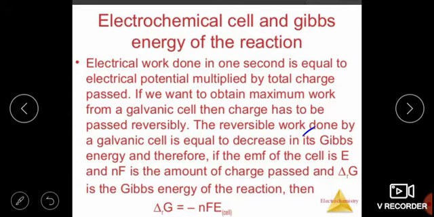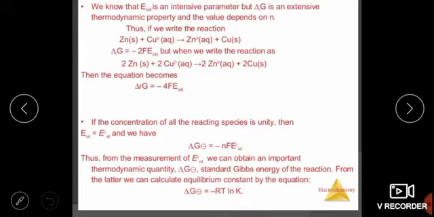And you know the formula of E cell is E naught cell minus... okay, it is the formula. We know that E cell is an intensive parameter while delta G is an extensive property, and its value depends on n. So in the case of the Daniell cell, n is 2, so delta G is becoming minus 2 F E naught cell.